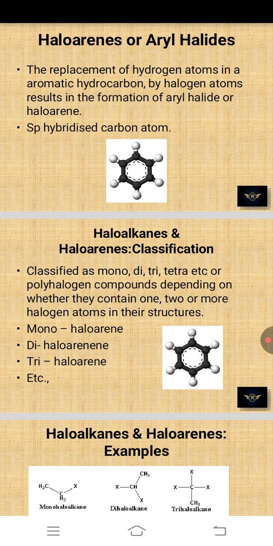So look at the image, it is an aromatic hydrocarbon like benzene, C6H6. Around the ring, there are hydrogen atoms. When we replace one with a halogen group, that is chlorine, bromine, whatever group we can attach, it is one of the aryl halides or haloarenes.